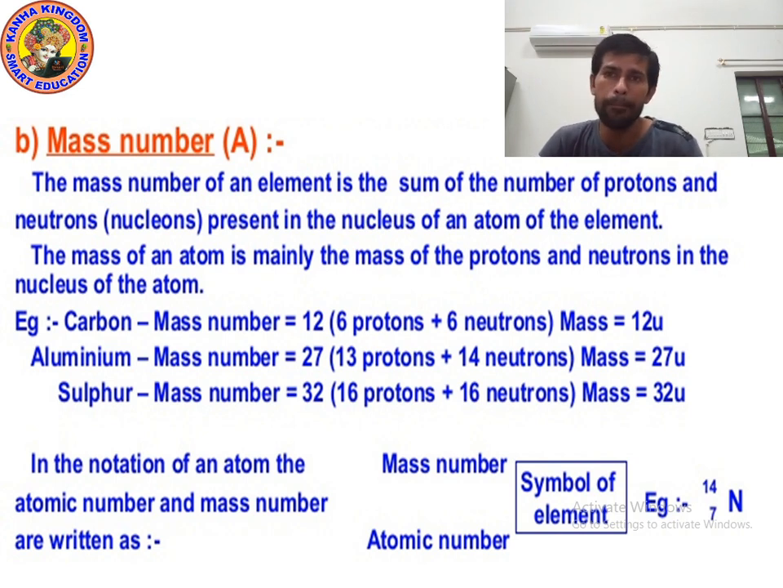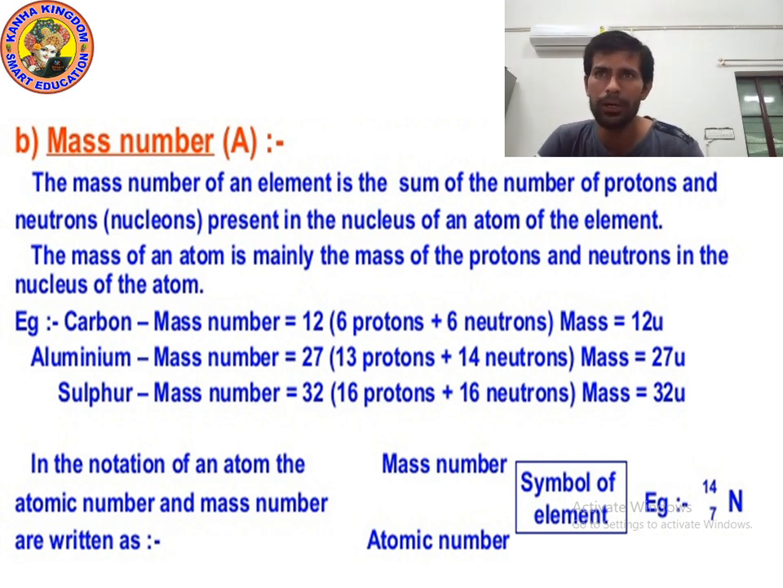What is the example? Carbon. In carbon, how many protons? 6. How many neutrons? 6. So we will add them, because mass number means the sum of the number of protons and neutrons. So 6 plus 6, 12. So what is the mass number of carbon? 12. And what is the mass? 12U. U means unit. To show the mass we use a unit, which is denoted by the letter U.